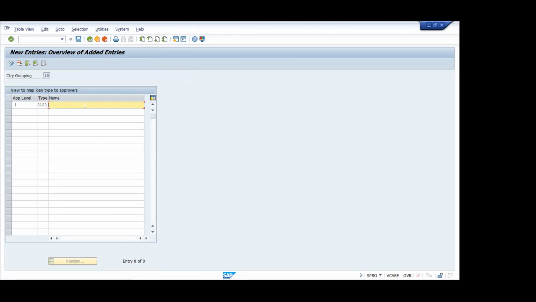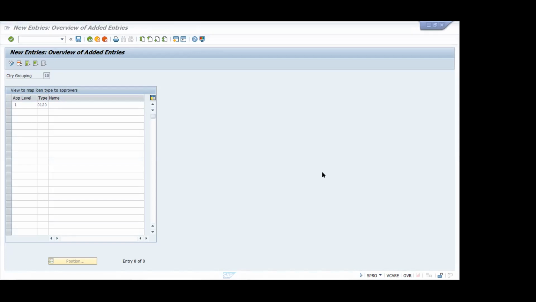Can the employee see it? In the employee's portal, the employee can see who is going to approve his or her loan. Yes, he or she can see that.